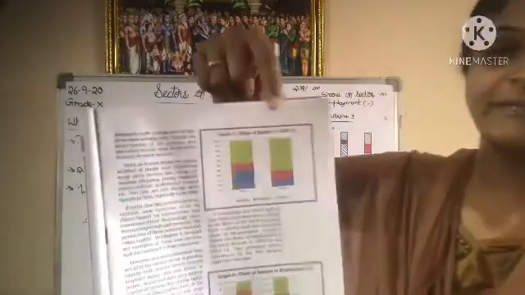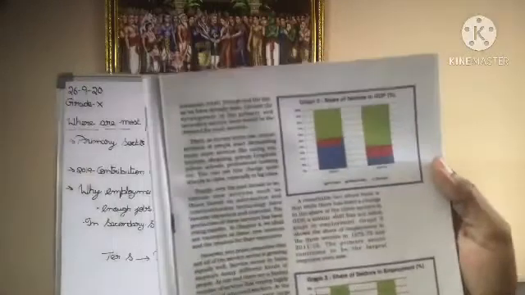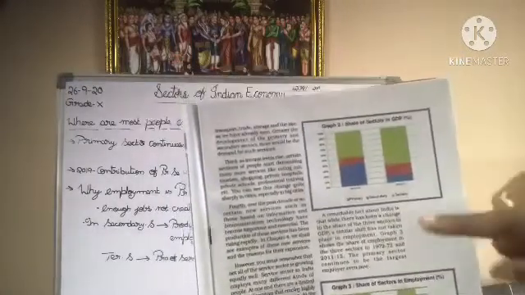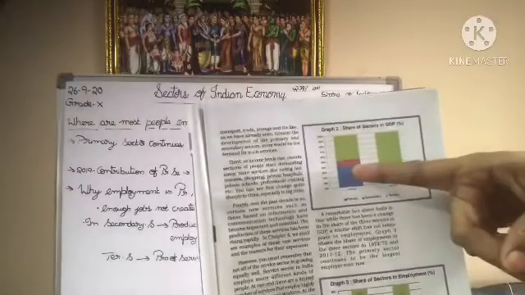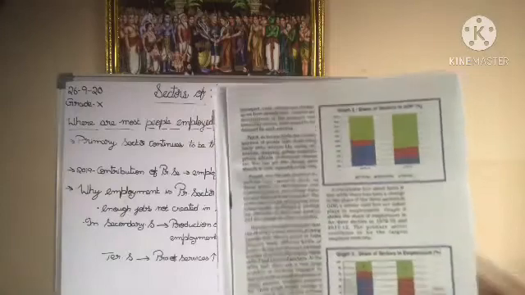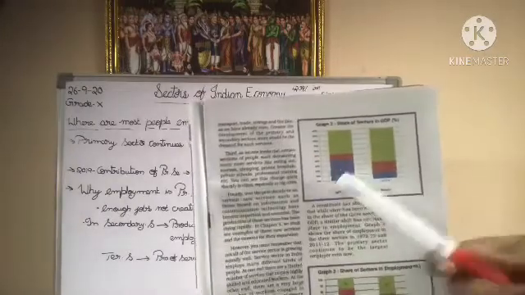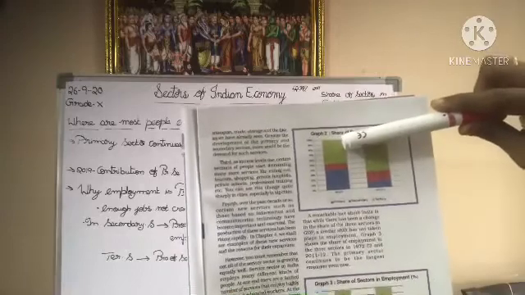See graph 2. I think you can clearly see that this blue color is the primary sector, and the contribution of the primary sector in GDP in 73-74 was very high, the red color is the secondary sector and the green is the tertiary sector.